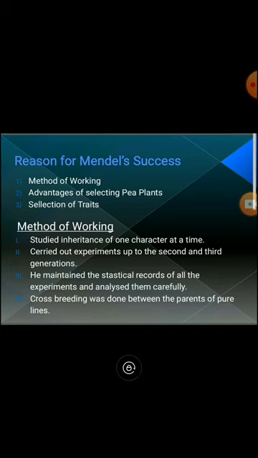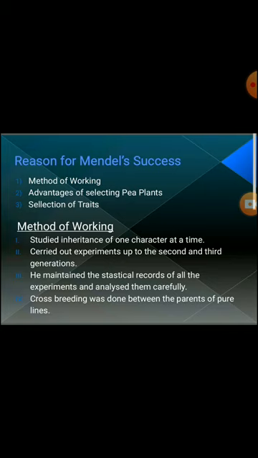Now the question is, what are the reasons behind Mendel's success while the other scientists failed? So we can say that a combination of luck, mathematical approach and scientific aptitude contributed to the success of Mendel's experiment. He followed three things. The first is method of working, the second is advantages of selecting pea plant, and the last is selection of trait. Let's see what is method of working.